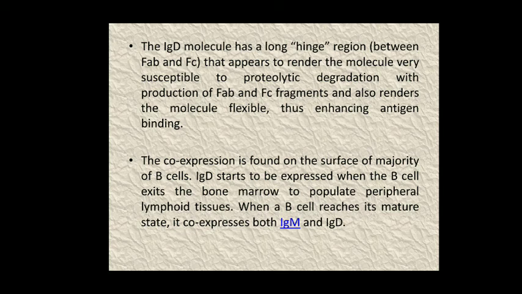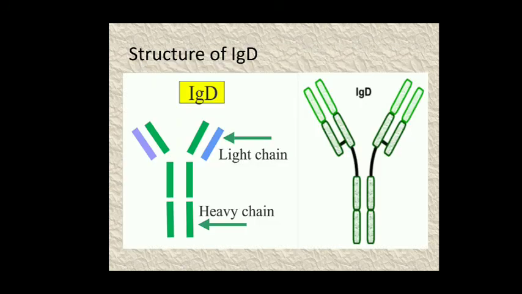The co-expression is found on the surface of the majority of B cells. The IgD type of antibodies start to be expressed whenever the B cells exit from the bone marrow. It means whenever B lymphocytic cells are released from the bone marrow and transferred to the peripheral lymphoid tissues, at that time there is expression of these IgD antibodies on the surface of B lymphocytic cells. Now when a B cell reaches its mature state, it co-expresses IgD along with the IgM type of antibodies.